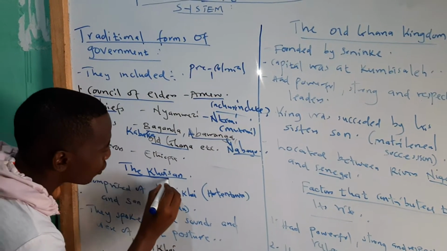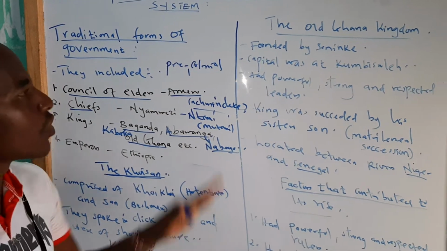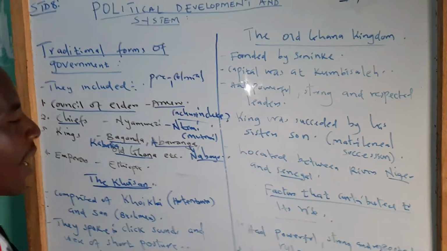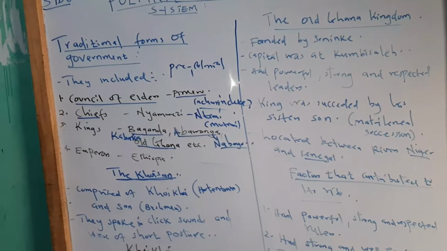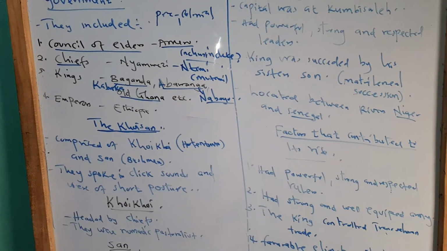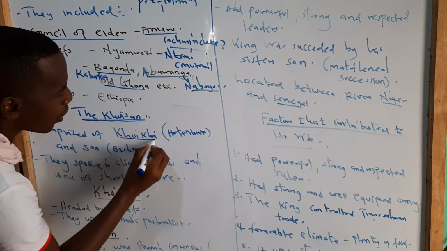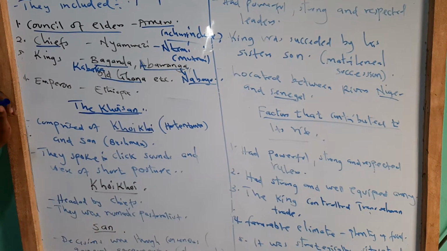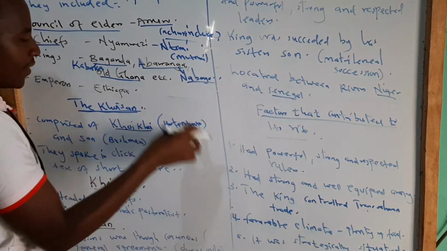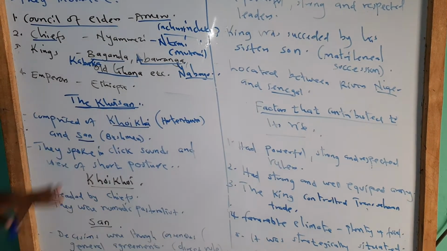So that is much of class 7 that we discussed, and we want to just go back a little bit so that we can be able to remember what you discussed in class 7. The Khoisan comprises two communities. We have the Khoikhoi, which were also referred to as Hottentots. Then you have the San people, which are referred to as Bushmen.